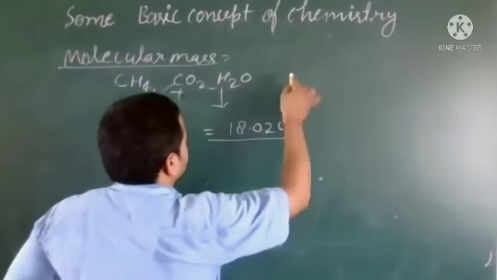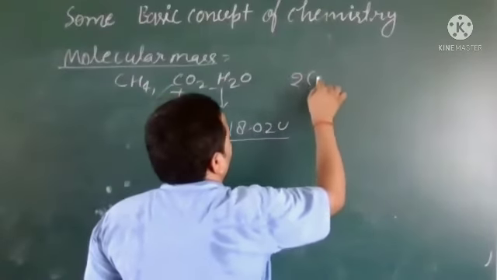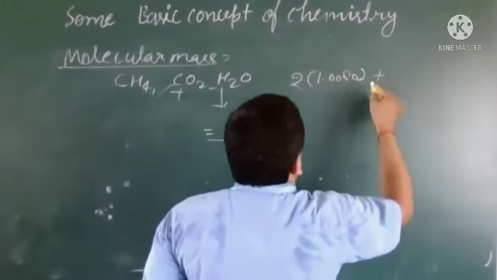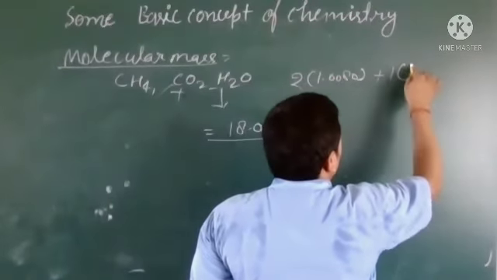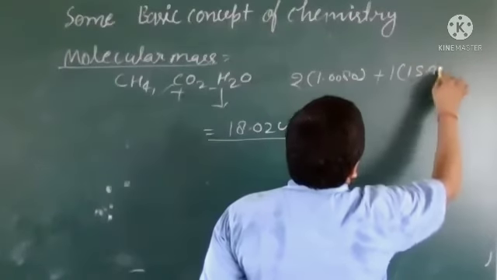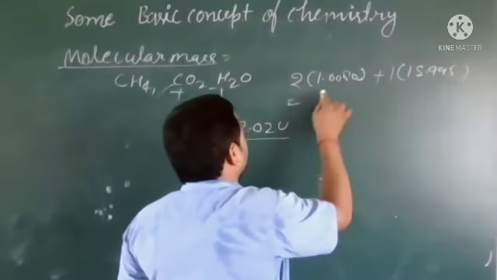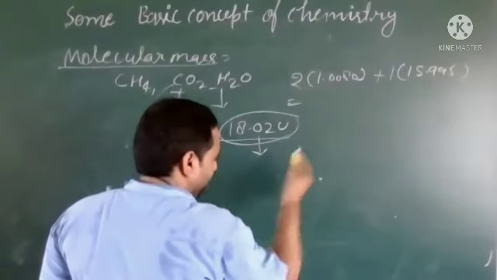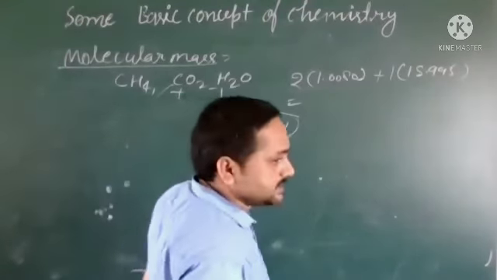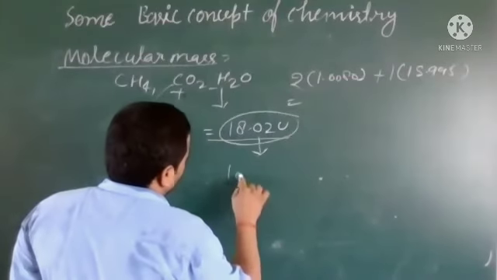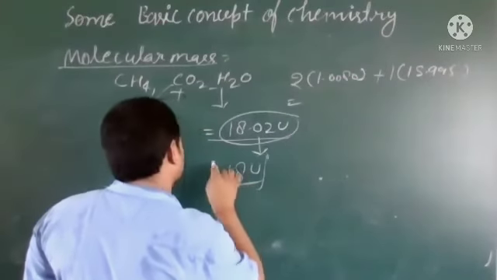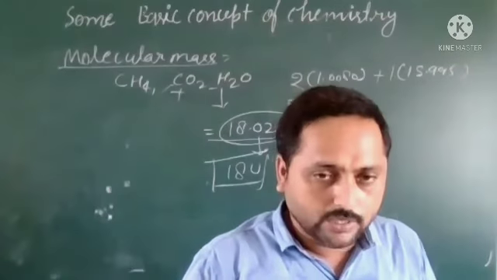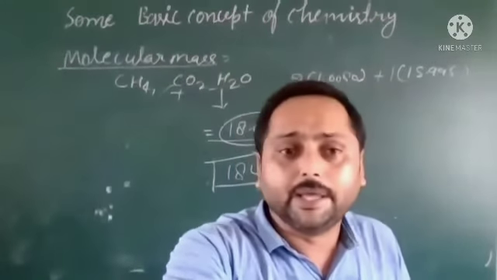Okay. So like this again, what we can calculate: 1.008 times 2 plus 1 into 15.995. We can calculate and then we will get this value, and exactly we will write it in u or AMU. So we write it in scientific notation. It will be 18. Okay, got it? All of you got it? Yes, sir. Any doubt about this?